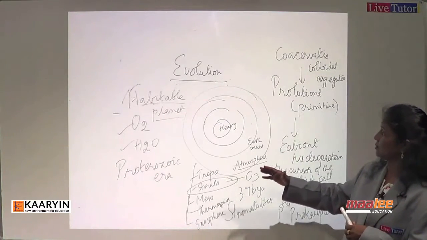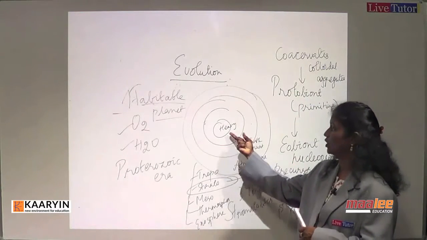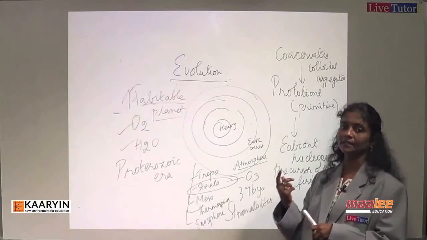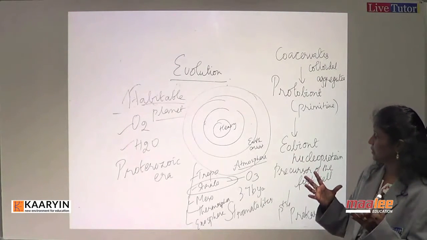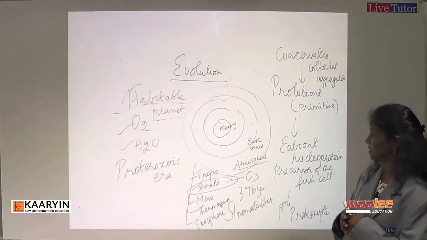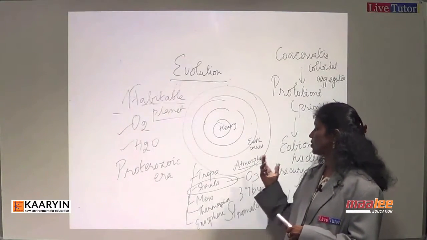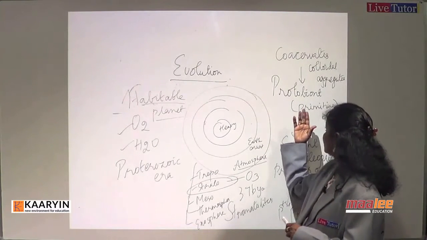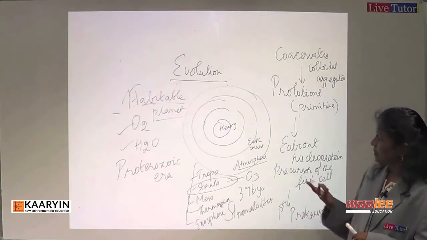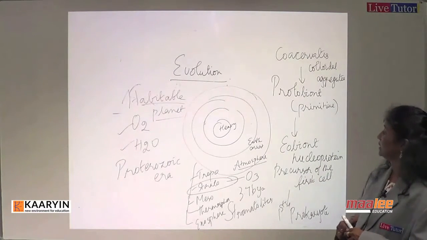So the lighter elements started forming the surface, and the inner core occupies the heavier elements like iron and nickel. So now let us focus. Now the Earth is ready for life to start. The atmosphere is formed, oxygen is formed. Oxygen was formed during the Proterozoic era by various primitive organisms. Let us see what the primitive organisms are. Earlier it would be only the chemoautotrophs.